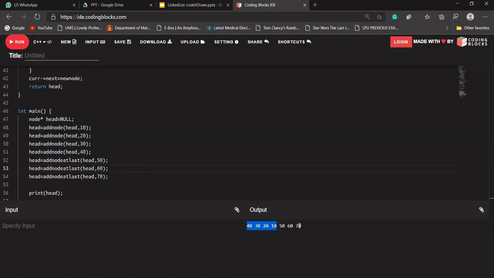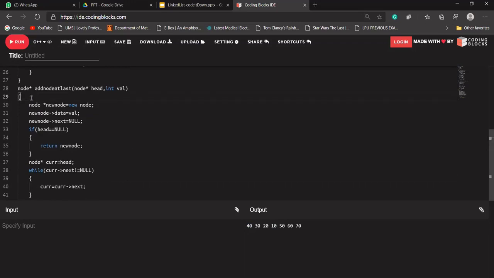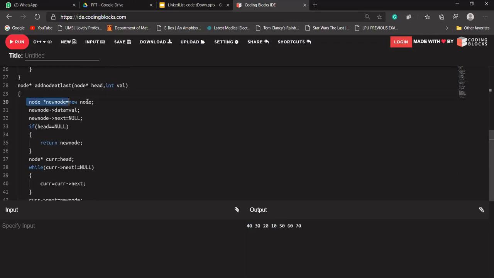Let's forget this first. So 40, 30, 20 and 10 we are having. So we are saying head is equal to add node at the last, and we are passing the head node, that is the address of 40, and we are passing a data, a value 50. So let's go through our function add node at the last. It says let's make a node and allocate some memory to it. Let's store our value into the data part. As it will be our last node, we have 50 as the last of our linked list.